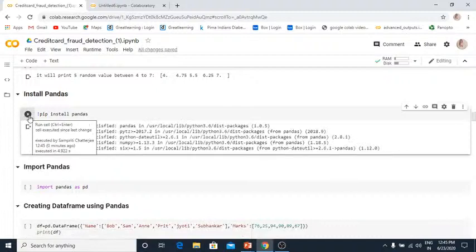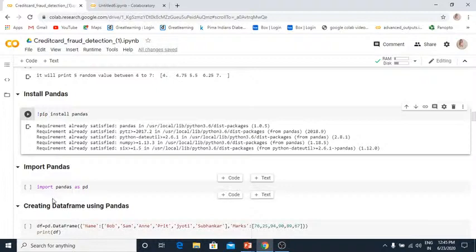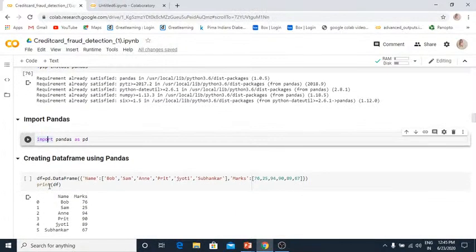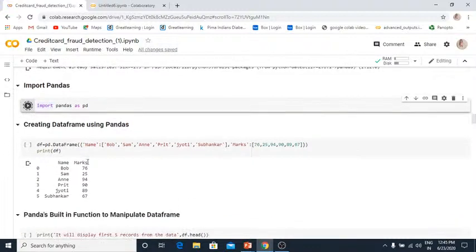You don't need to install all these things. This is the installing Pandas I am showing. If you want to go for some other platforms, that time you need to actually install Pandas and Numpy as well. And if you want to import Pandas, how can you import? Import pandas as pd. The same way we did in Numpy as well.